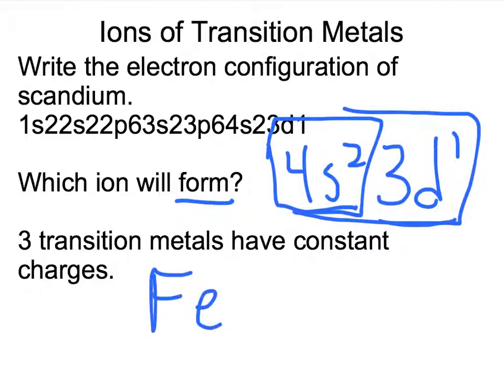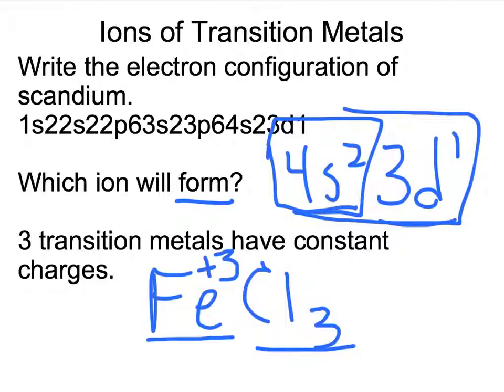If you knew that you had FeCl3, then you can determine, well, this iron has to have a charge of 3 because it's paired with 3 of my chloride ions, and each one of those is -1. To make the entire thing neutral, I'll need a +3 on my iron. But I can't ask you about the iron ion in isolation. It depends upon the cation that it has grouped with. It depends on the anion it has grouped with.